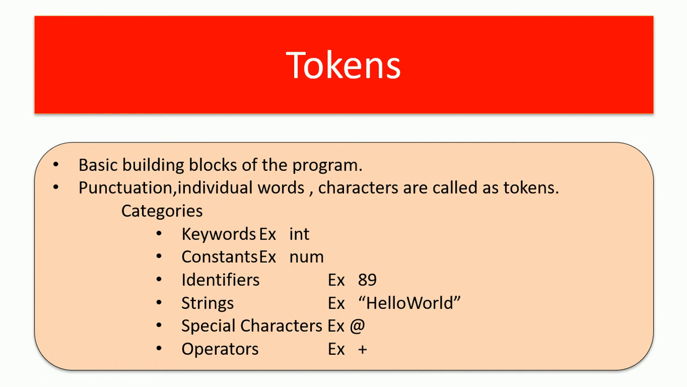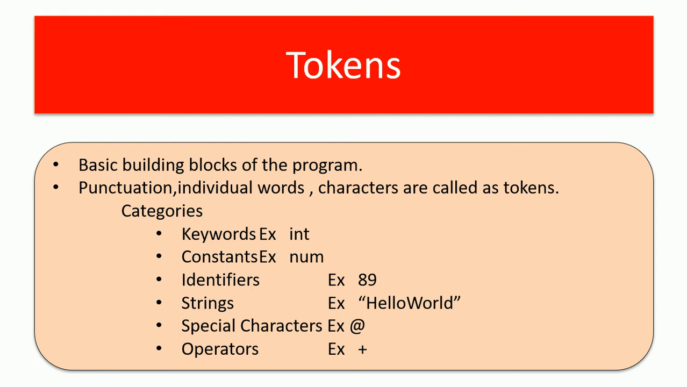After breaking that line of code into such smaller parts, each part is called as tokens. So punctuation, individual words, characters are called as tokens. We have given numerous examples here. Int is a token. When we give some value, int space I equal to 6, that 6 is a token. 89, strings, hello world, entire string hello world is a token, at symbol is a token, operators plus is a token. So these are all the tokens.